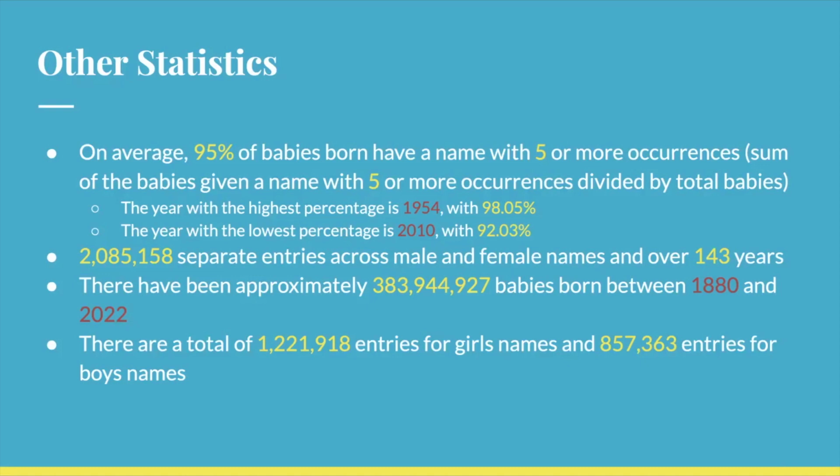So there's a really large pool of names overall. There are 2,085,158 separate entries across male and female names over 143 years. So that's how many cells in my Excel sheet are filled with names, but if you double that, I have like 4.6 million cells filled in my Excel sheet, which explains why it keeps crashing every time I try to delete a graph. There have been approximately 383.9 million babies born between 1880 and 2022. There were a total of 1,221,918 entries for girls' names and 850,363 entries for boys' names.